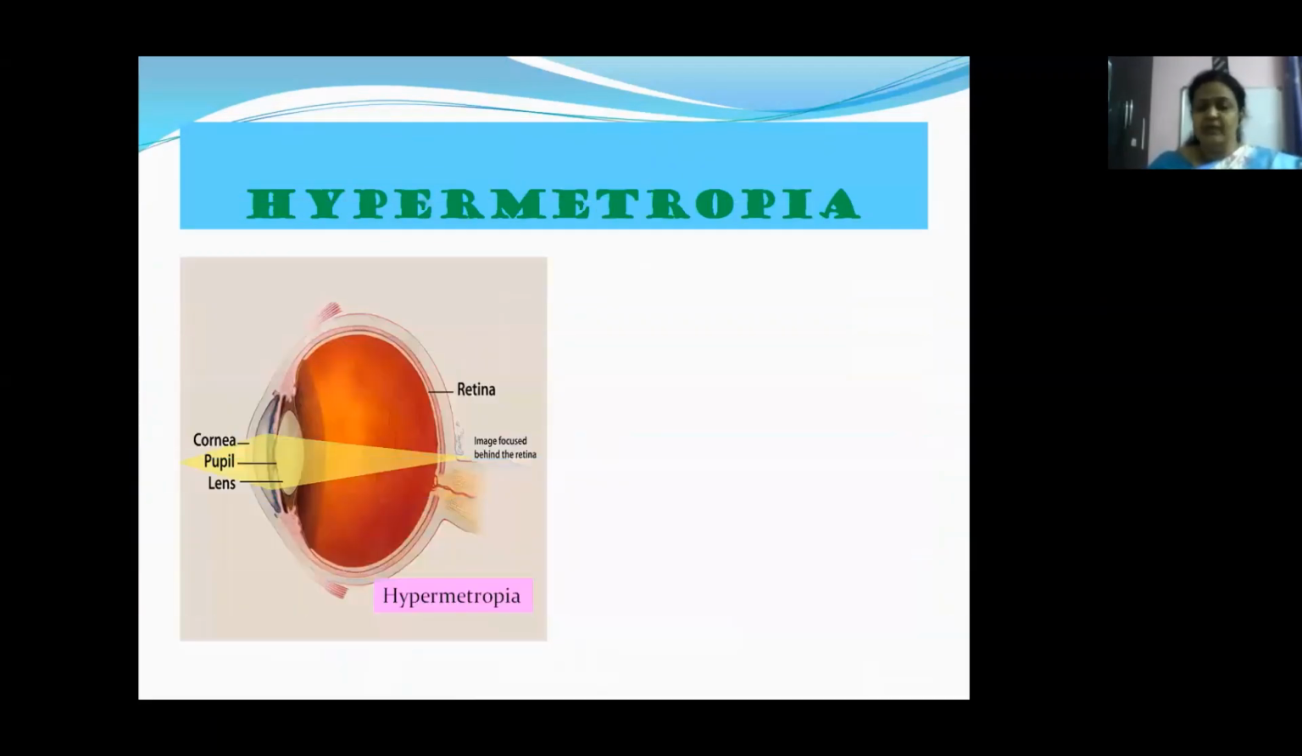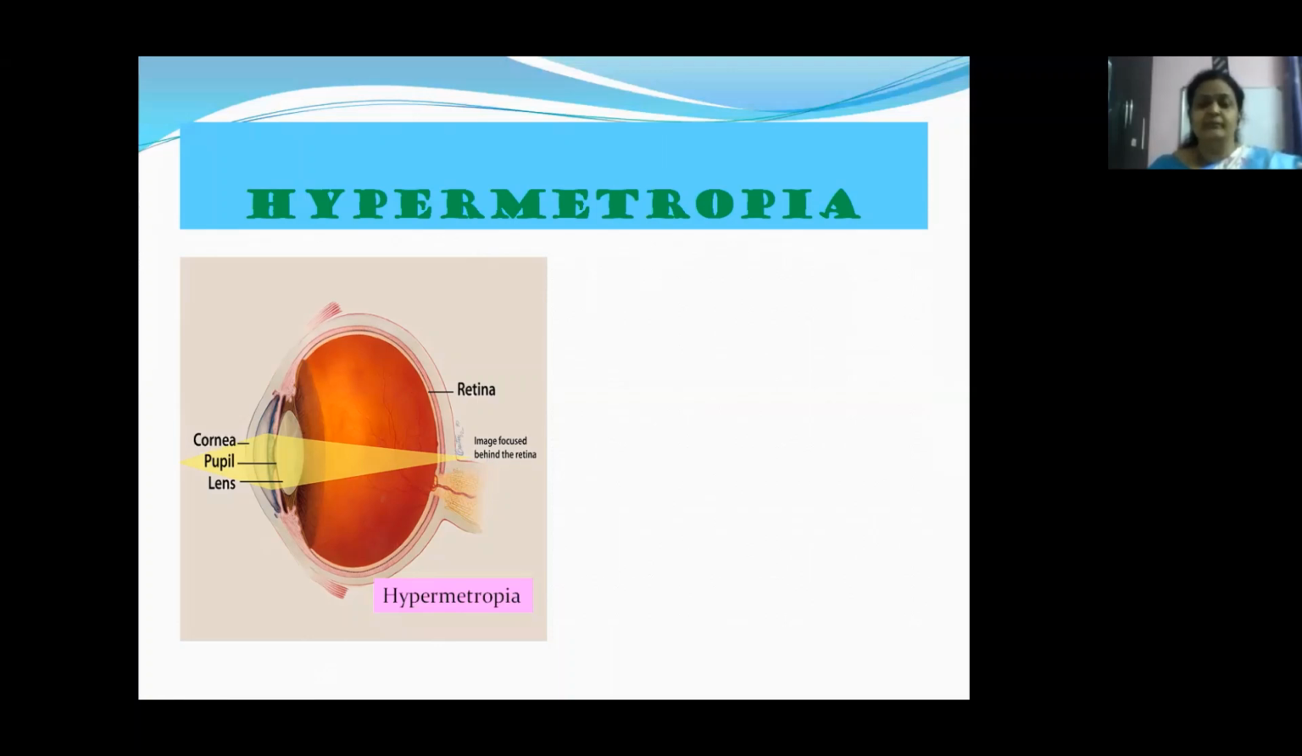What do we see in hypermetropia, children? In hypermetropia, the light rays are not converging on the retina. They are going beyond the retina. The image is focused behind the retina. So in this case also, you will not expect a clear image.